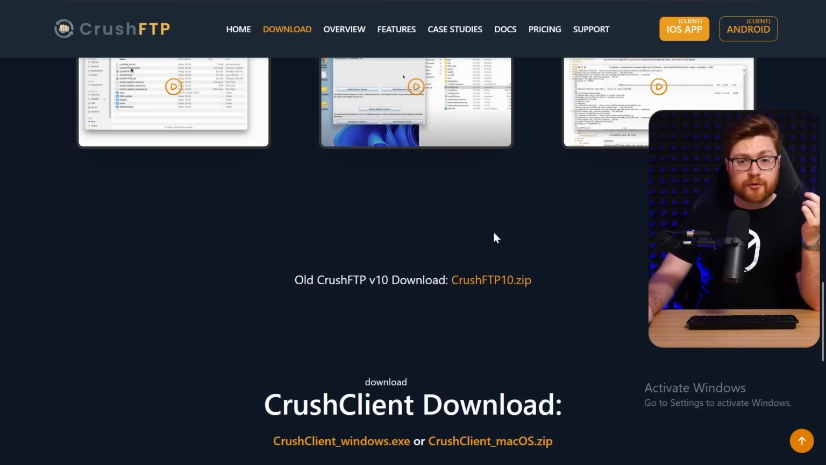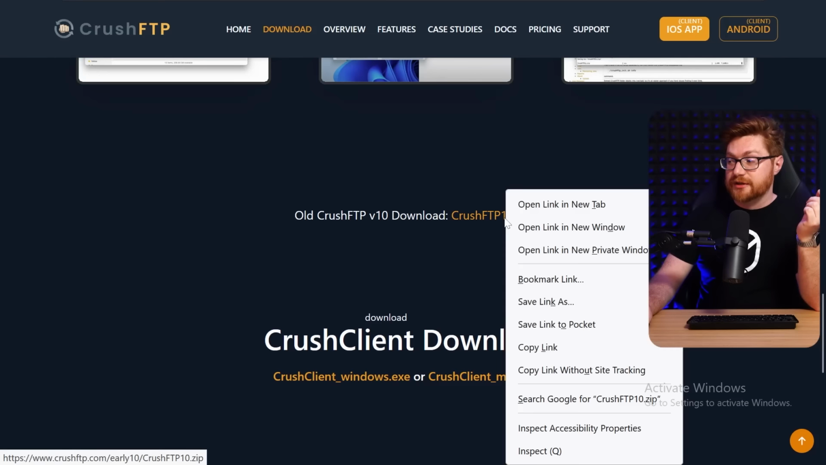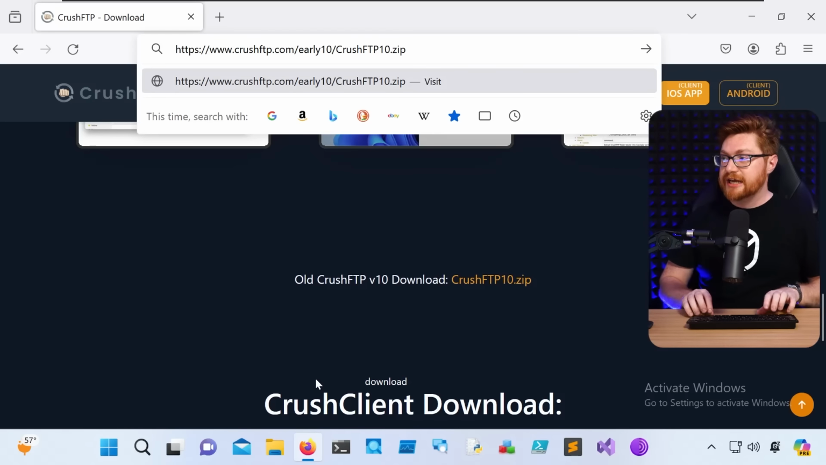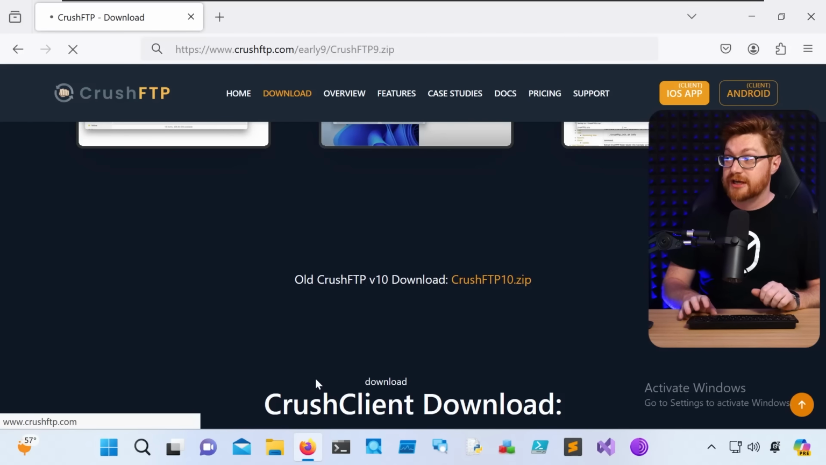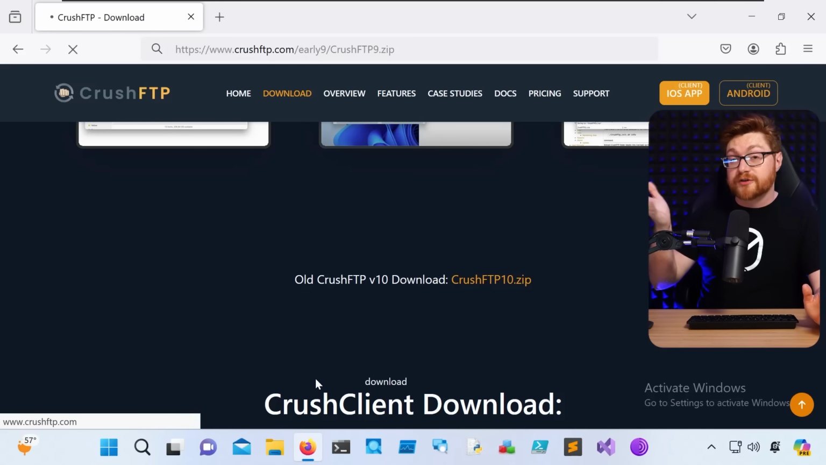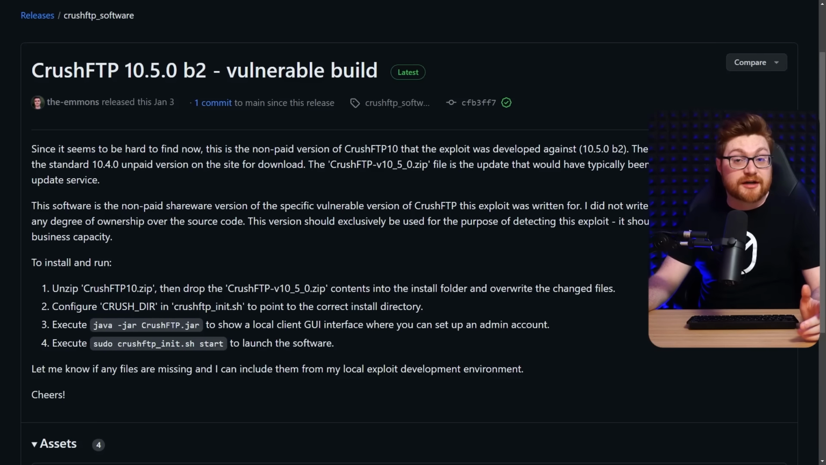If you scroll all the way down, you can track down an old CrushFTP version 10 download, but that is still patched. Even if you were to take the link here, copy it, and change this number from early 10 to early 9 to try to get an even older version, it would return a file. We could download it and that would work for us, but even that version 9 that's hosted on the webpage is patched.